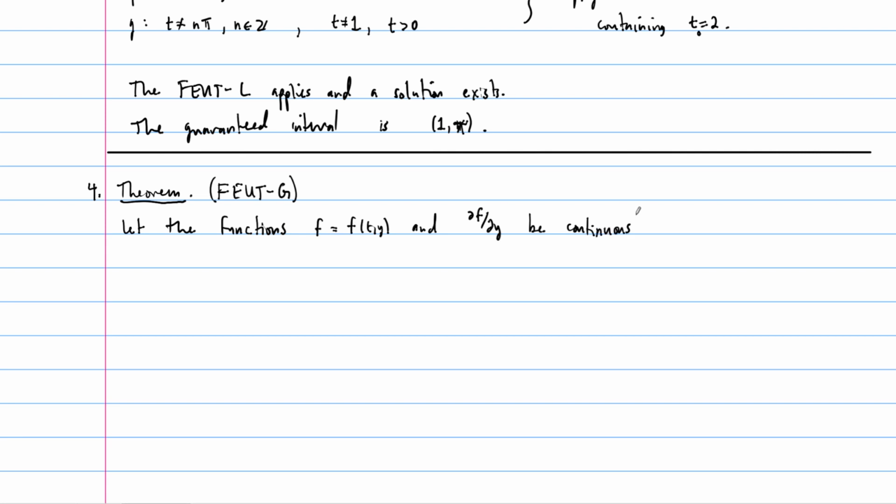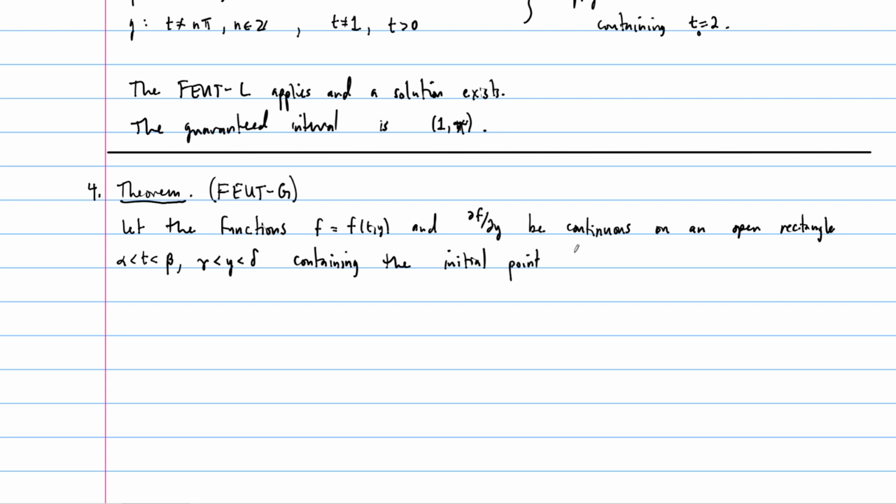Now this is a function of 2 variables, so this is going to be continuous on an open rectangle containing our initial value. So the rectangle we can define as follows by 2 different inequalities. So t is going to be between alpha and beta, just like before, and our y value is going to be between gamma and delta. So there's how we get the rectangle, right? And the whole idea is that this rectangle should contain our initial point.